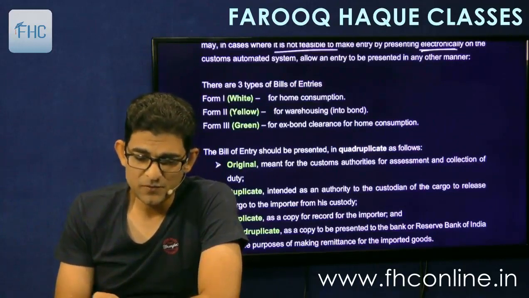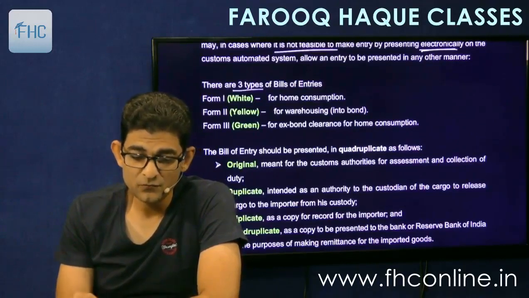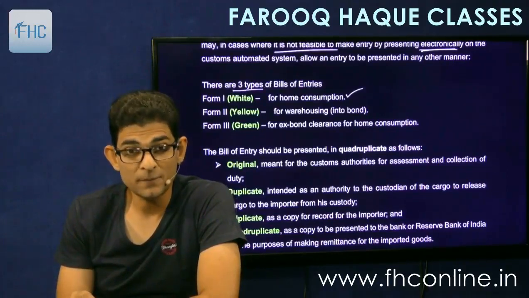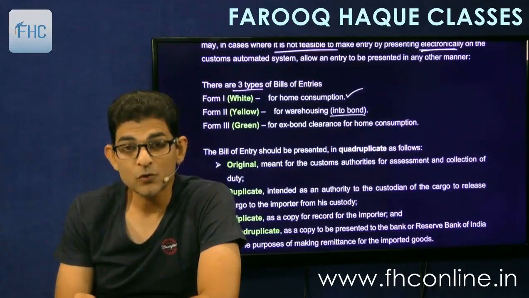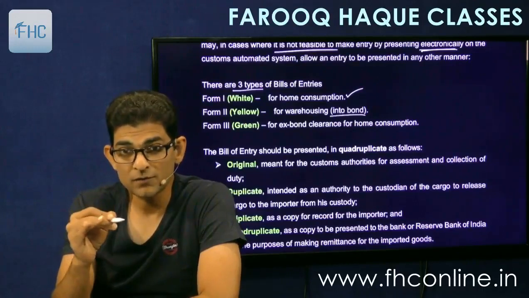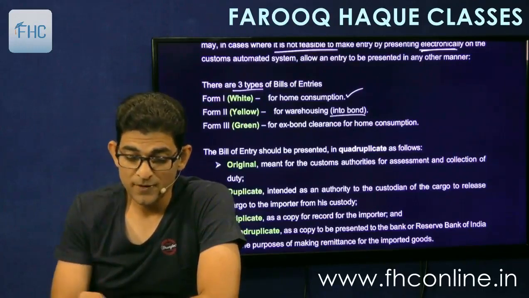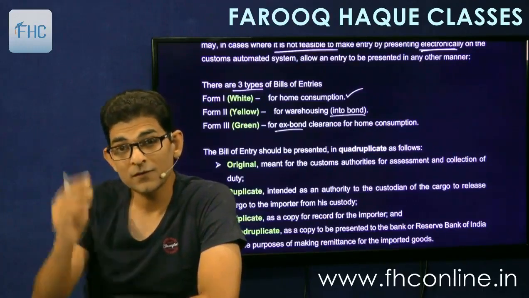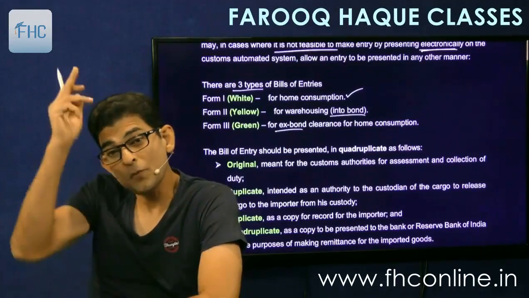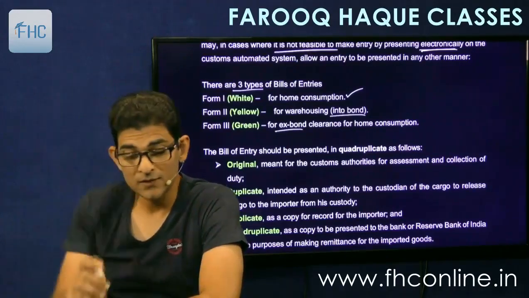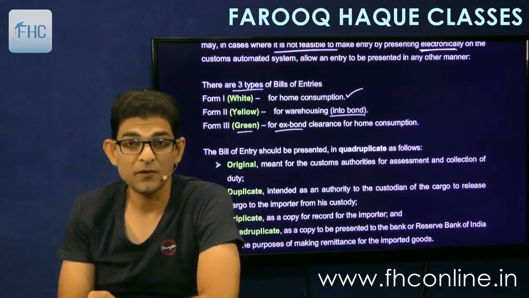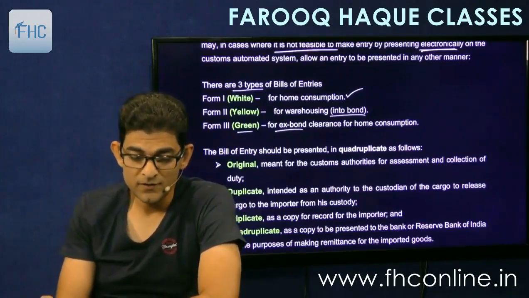Then there are three types of bills. Form 1 for home consumption, it is in white color. Then into bond, also called as in short in bond, that is for warehousing, yellow color. And then ex bond, that is when you will clear the goods from the warehouse. So at that time you will use the green color bill of entry. White, yellow, green.